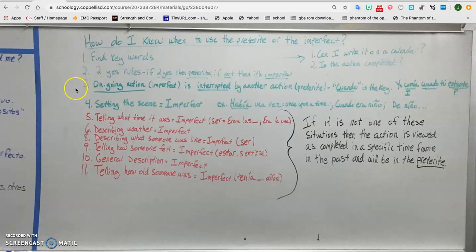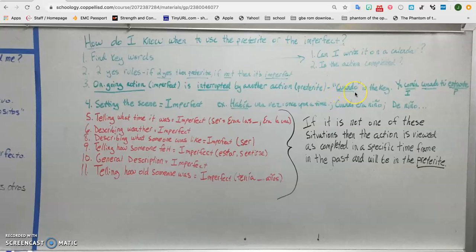All right. The next thing, when do I use a preterite? We have an ongoing action. That means it would be in the imperfect because the action is viewed as in progress or was ongoing. That is always going to be imperfect. And that action is interrupted by another action. Preterite. Like when you say, I was driving down the road when I crashed. I was driving, that's imperfect. When I crashed, that interrupted my driving. That's preterite. And the word cuando is the key.